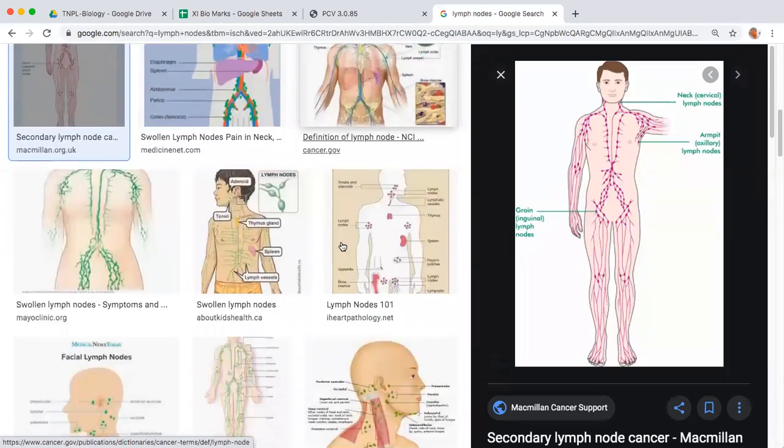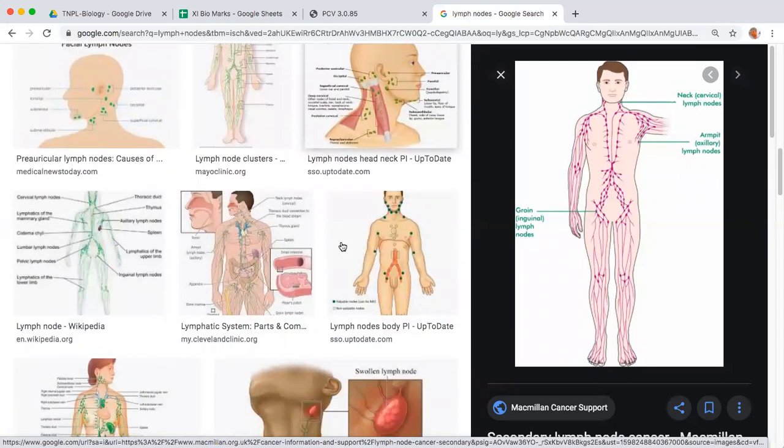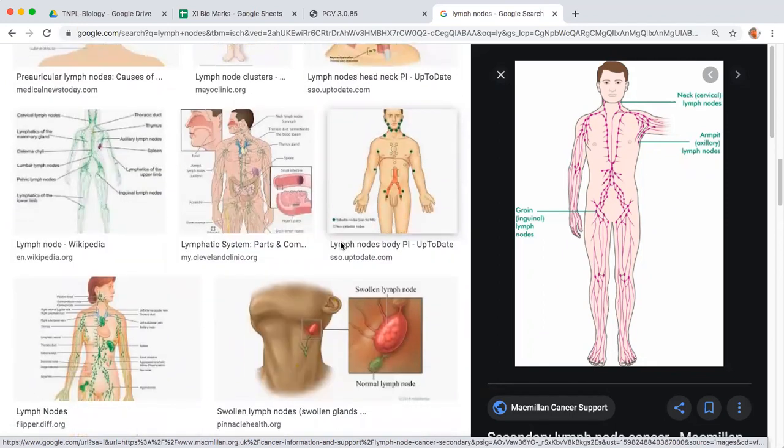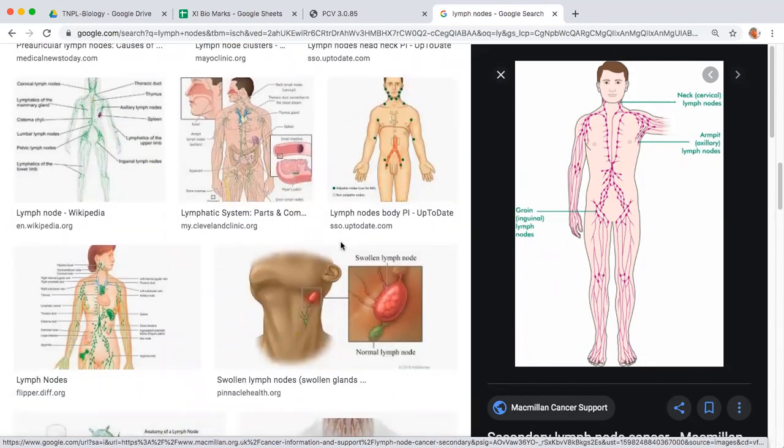Are you able to understand? Your body will have lots of lymph nodes. In those nodes, the blood vessel and the lymph vessel will mix or join together.